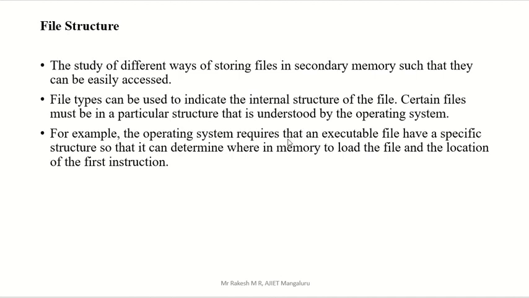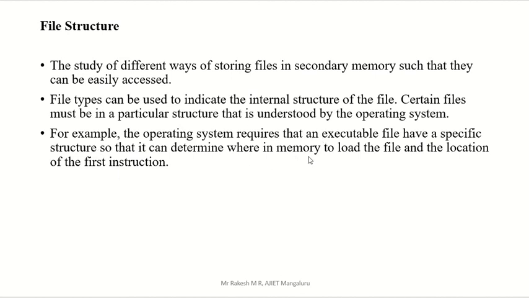The operating system requires that an executable, that means a .exe file, have a specific structure so that it can determine where in memory to load the file and the location of the first instruction. So that is a specific structure the operating system requires.